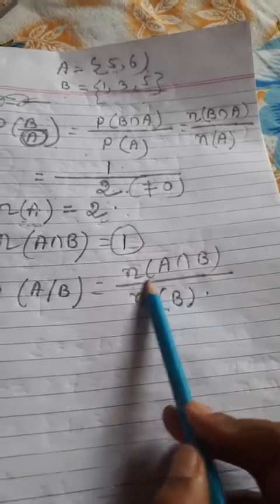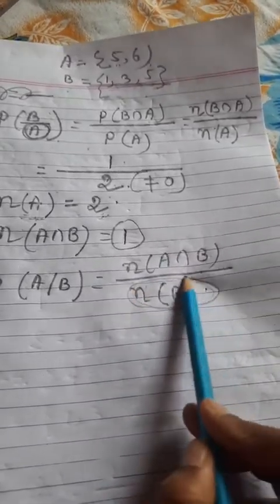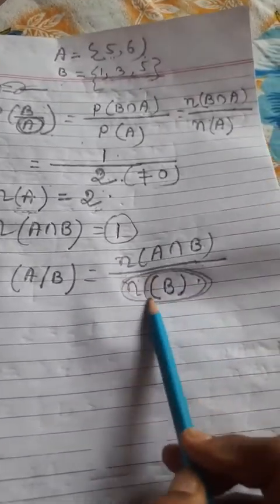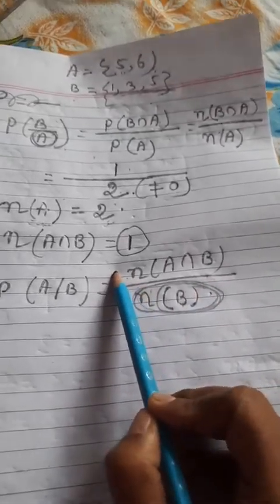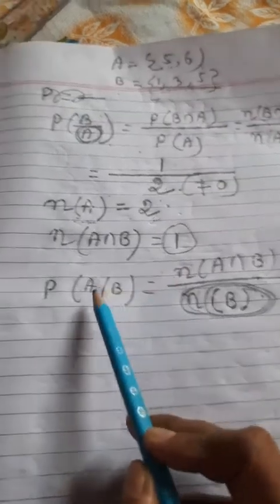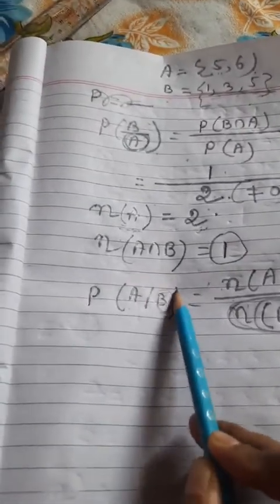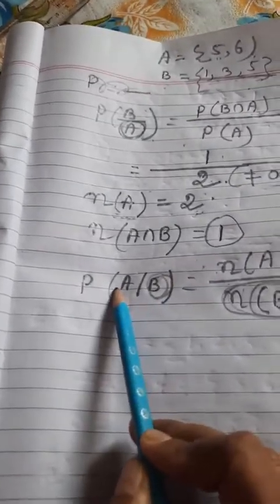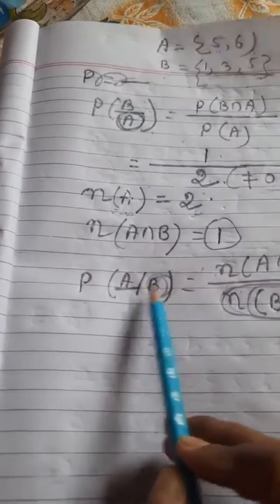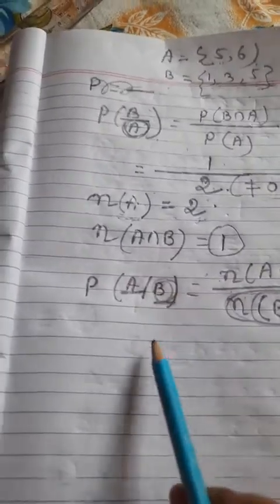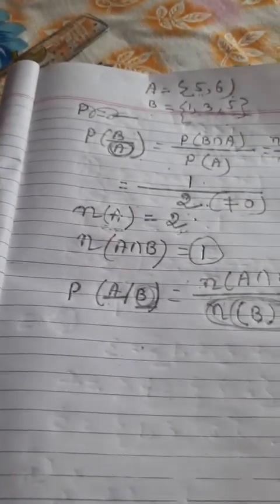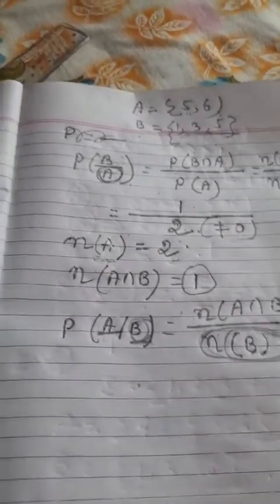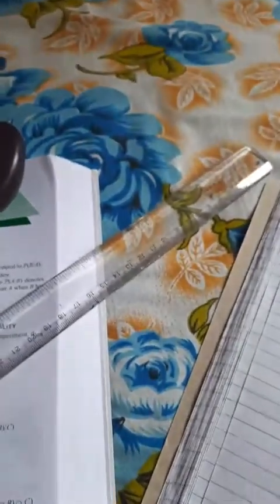B is your given condition. Under this condition, you have to calculate the probability of A. Under the condition, so the name is conditional probability. Clear to you? Now come to some formulas.